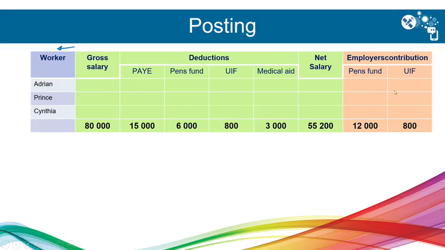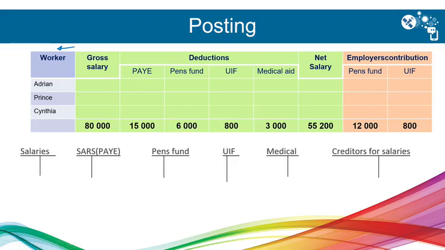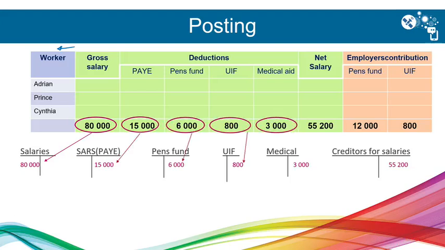So when we post to the ledger accounts, gross salary, that will be salary. We have to pay SARS, pension fund, UIF, medical aid, and then the net salary refers to the creditors for salaries. For every debit entry, there must be a corresponding credit entry. We're going to debit salaries with the gross salary. Then we credit the rest.